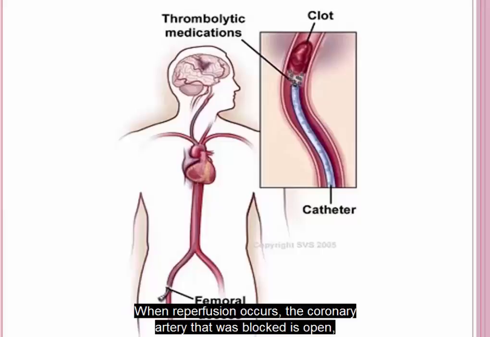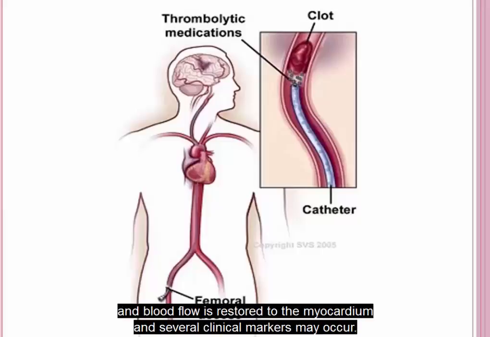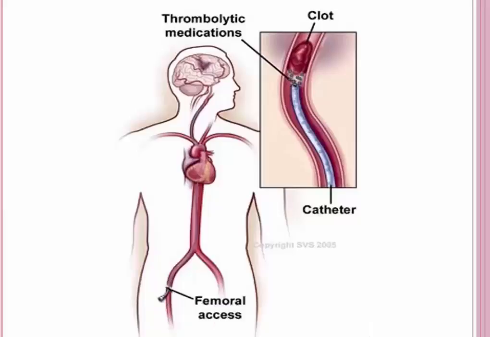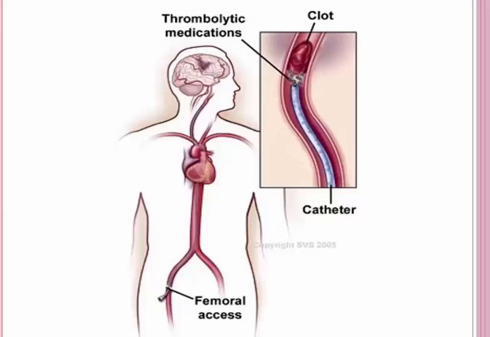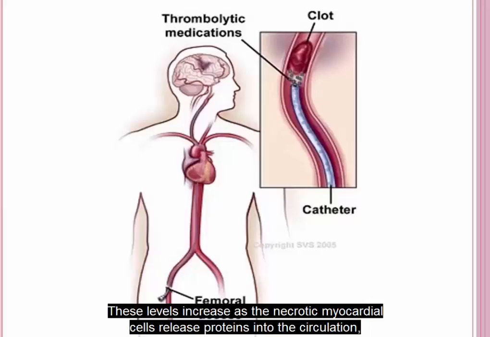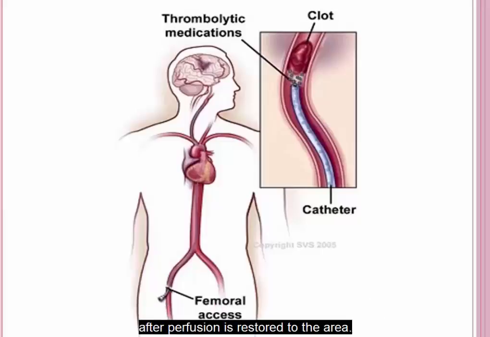When reperfusion occurs, the coronary artery that was blocked is open and blood flow is restored to the myocardium, and several clinical markers may occur. The most reliable marker is the return of the ST segment to baseline on the ECG. Other markers include a resolution of chest pain and an early rapid rise of the cardiac markers within 3 hours of the therapy and peaking within 12 hours. These levels increase as the necrotic myocardial cells release proteins into the circulation after perfusion is restored to the area.